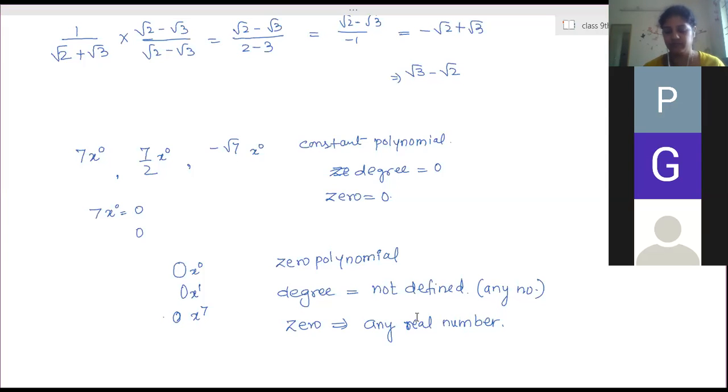Okay, ma'am. So what is an example of an imaginary number? Square root of -5. It is a negative number, so the square root is imaginary. Ma'am, so square root of -5 into 0 is 0. Square root of -5 is a number. No, but it is not a real number.